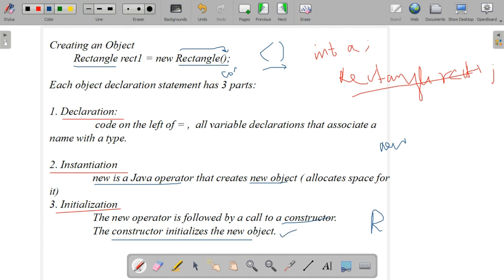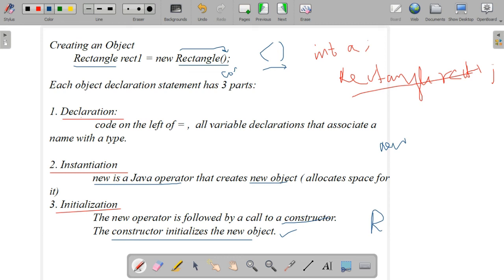And what is the use of a constructor? The constructor initializes the new object. So the proper purpose of a constructor is to initialize the new object. Whenever we are creating an object, it has three parts. One is the declaration part. The second is the instantiation process using the new operator. The third is the constructor initializing the object. That is the initialization process.